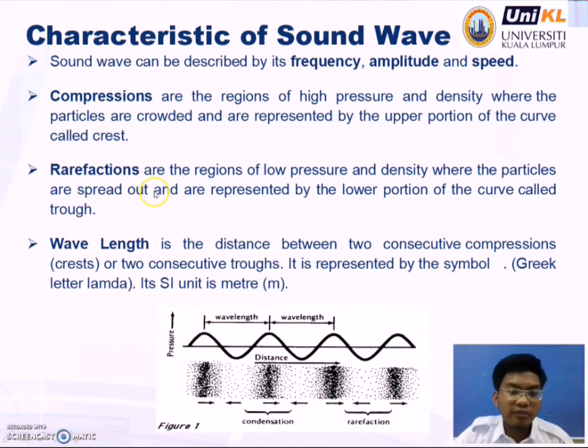Okay, how about rarefactions? Rarefactions are the regions of low pressure and density where the particles are spread out, and they are represented by the lower portion of the curve called the trough. Okay, you see, this is a rarefaction, and you see in the graph shown, the lower portion is called the trough.